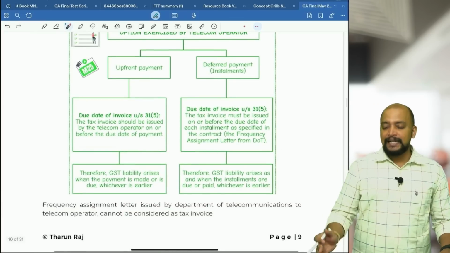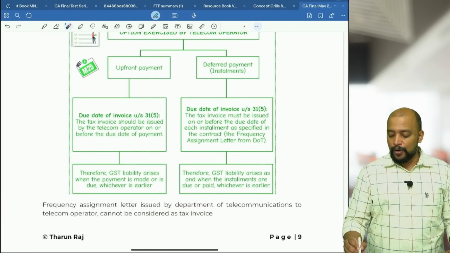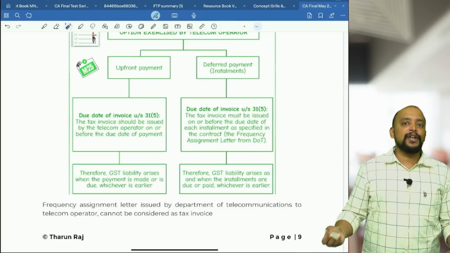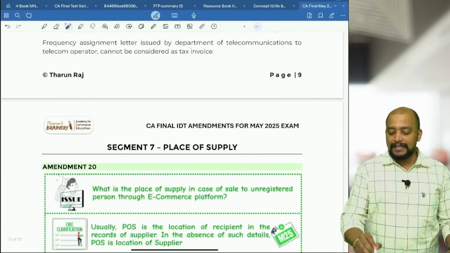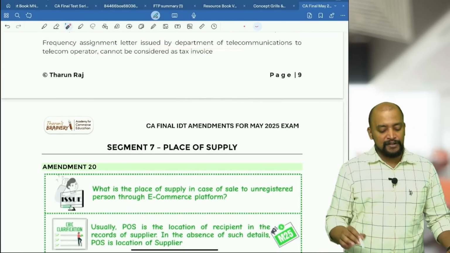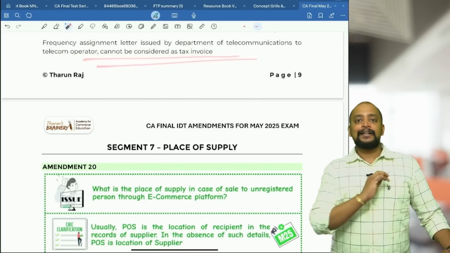And basically, how do we know on which date the payment is due? There is something called the frequency assignment letter from the Department of Telecommunication. In that it will be available. And that cannot be considered as the invoice. So this is one point: the frequency assignment letter issued by the Department of Telecommunication to the telecom operator cannot be considered as a tax invoice.